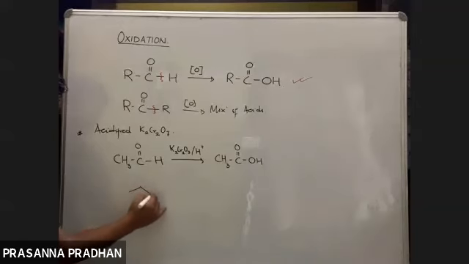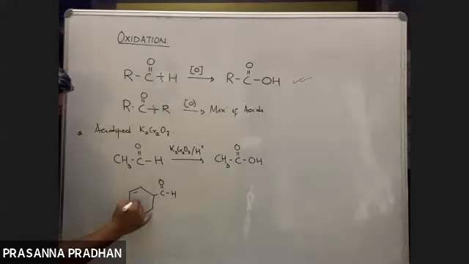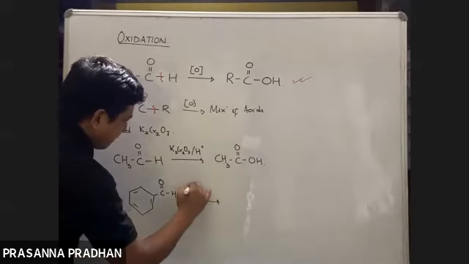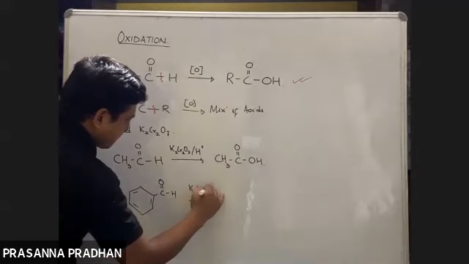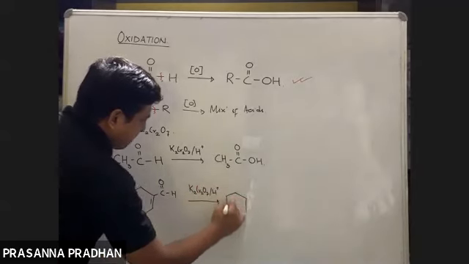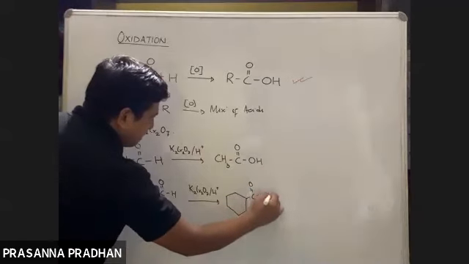Whether it be an aliphatic aldehyde or an aromatic aldehyde, for example benzaldehyde, again with acidified potassium dichromate, the CHO group gets oxidized to a COOH group.